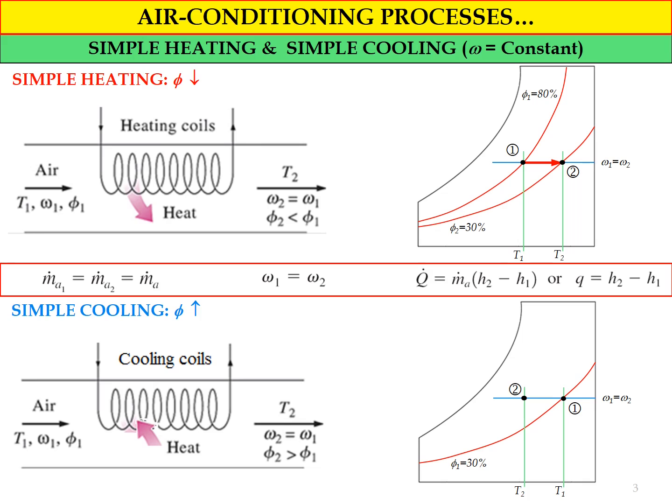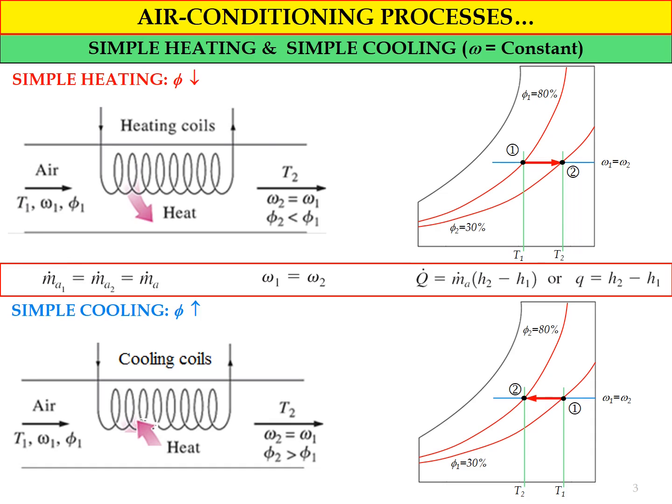Okay, so if we draw the curve for relative humidity, let's say psi 1 equals 30%. Due to the cooling process, the value of psi 2 will increase, let's say become 80%, and the process for the simple cooling will start from state number 1 to state number 2. So this is how to describe the process for the simple cooling by using the simplified psychrometric chart. So these are the main criteria for the simple heating and also simple cooling.